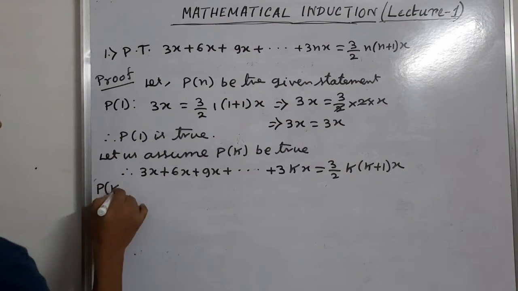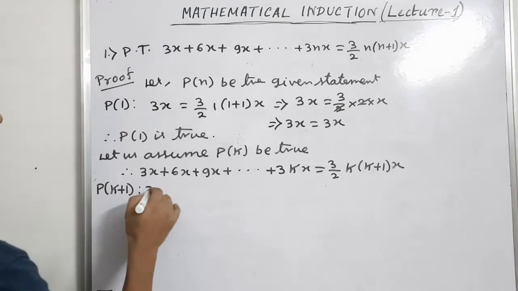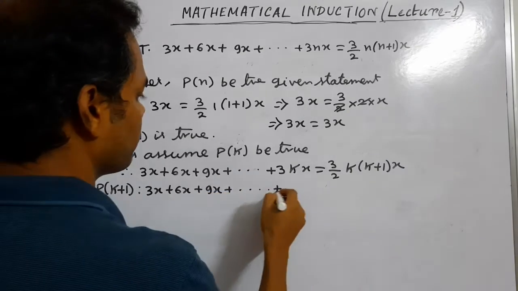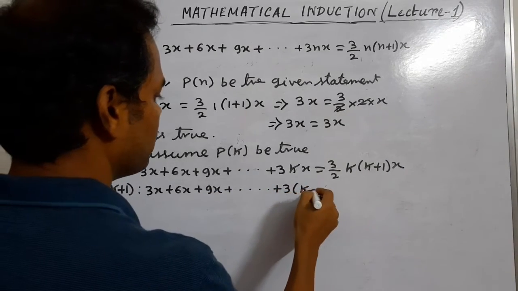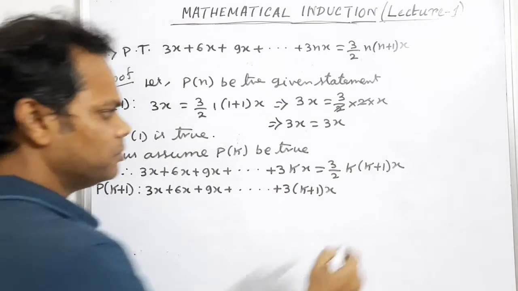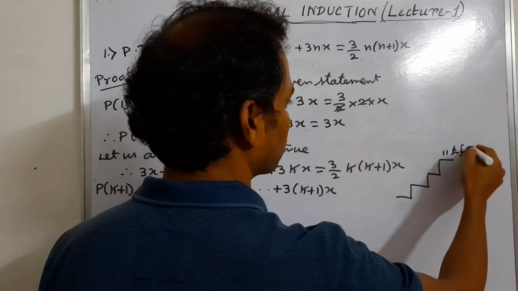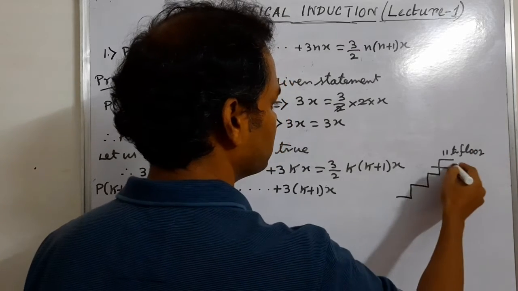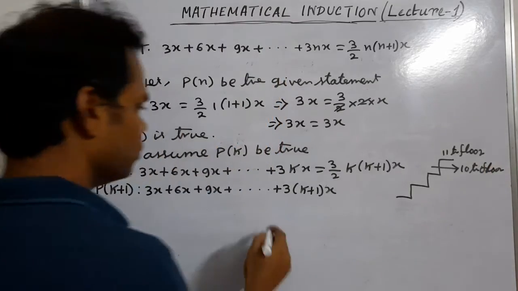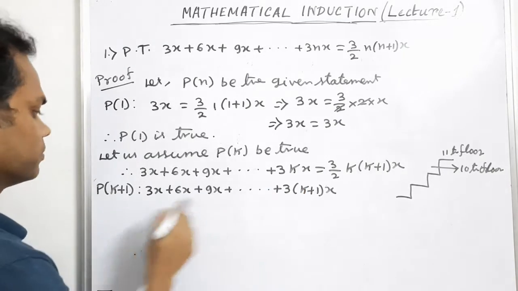Therefore P(k plus 1): 3x, 6x, 9x plus dot dot dot 3 into k plus 1 into x. This is the k plus 1th step. If there exists an 11th floor, then it is obvious that there exists a 10th floor. So if there exists a k plus 1th step, then it is obvious that there exists a kth step.